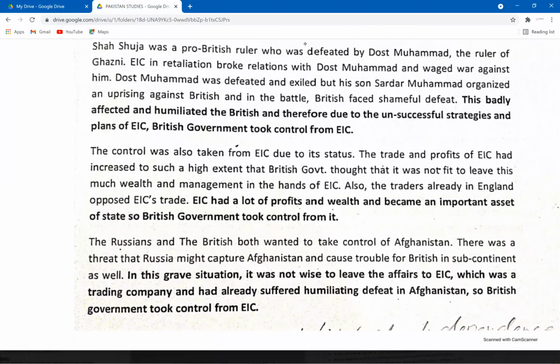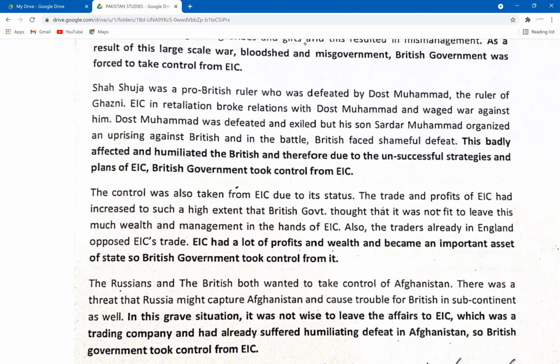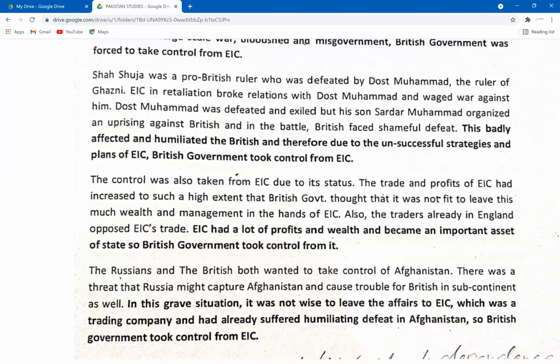Another reason was these, you could say, illegal practices. Let's read the second last reason. The control was taken from EIC due to its status. The trade and profits of EIC had increased to such a high extent that the British government thought it was not fit to leave this much wealth and management in the hands of EIC. Also, the traders already in England opposed EIC's trade. EIC had a lot of profits and wealth and became an important asset of the state, so the British government took control from it.